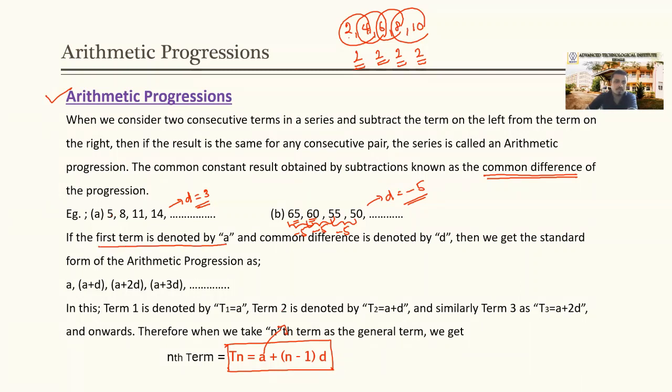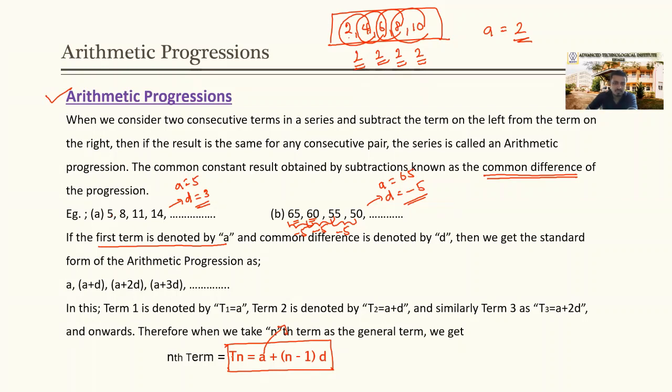So if you take this particular progression, what is the value of a? The value of the first term, that is 2. If we take this progression, what should be the value of a? a should be equal to 5. If we take this one, a should be equal to 65. a means the value of the first term.